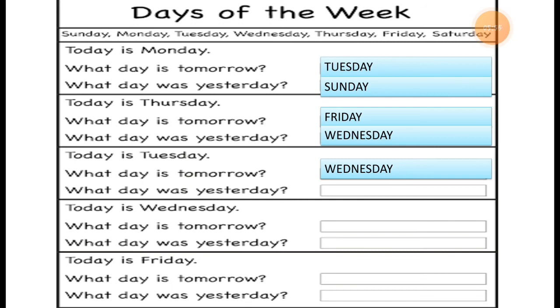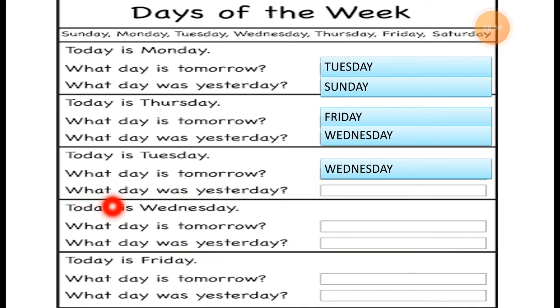What day after Tuesday? So after Tuesday, it is a Wednesday. You can see I write the correct answer. What day is tomorrow? It means if today is Tuesday, the next day, the tomorrow, is a Wednesday. Do you understand, students? If today is Tuesday, the next day is tomorrow, it means Wednesday.